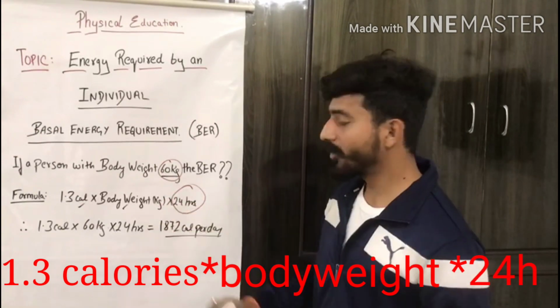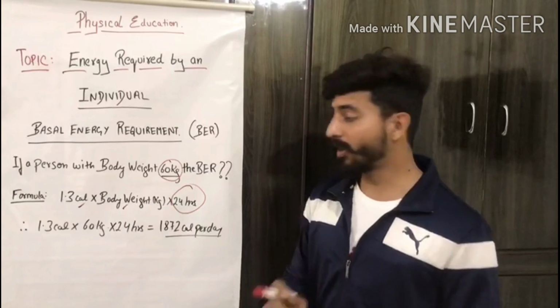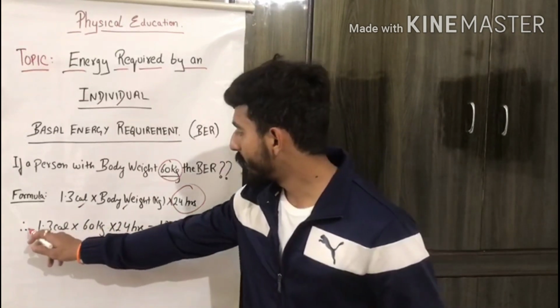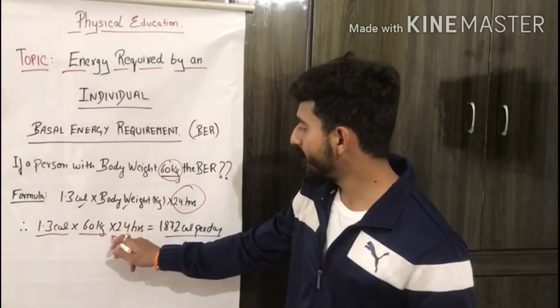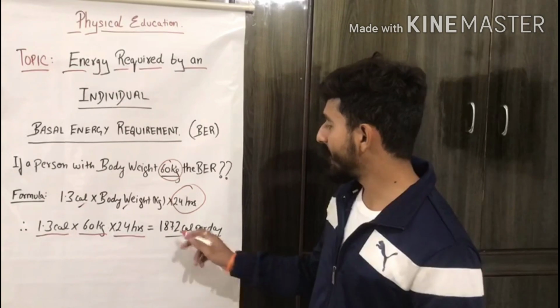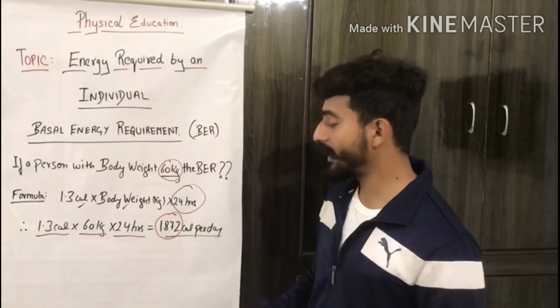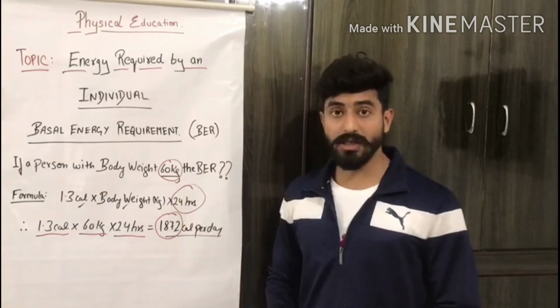We are taking 24 hours because we are calculating BER, the energy required for the whole day, that is 24 hours. So 1.3 calories into 60 kilograms, the weight of the person, into 24 hours. The answer which we get is 1872 calories per day. This is the energy required by the person whose weight is 60 kilograms.